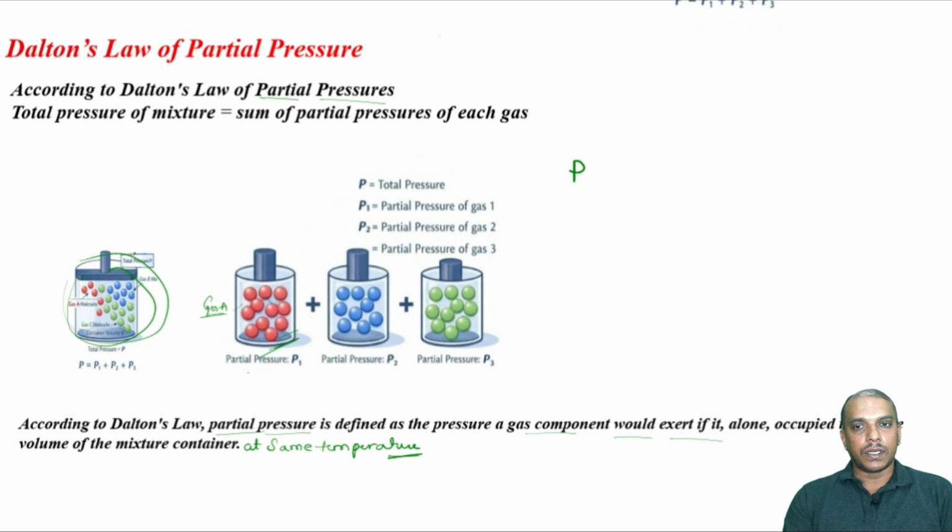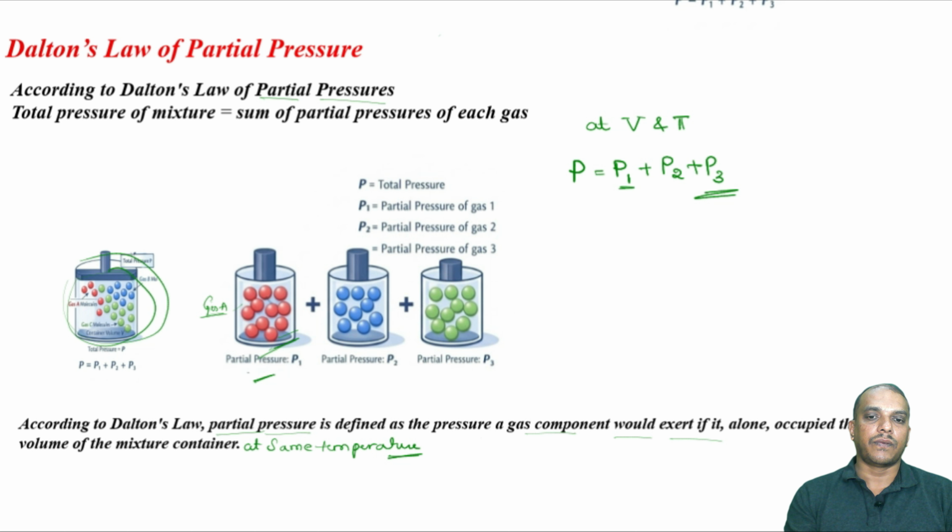So, total pressure will be equal to the sum of these partial pressures. P1 indicates the partial pressure of this gas plus P2 plus P3 here. Very important, at the same volume. So, the volume of the container should be the same and temperature is the same. The partial pressure of each constituent is defined as the pressure the gas component would exert if it alone occupied the entire volume. So, the total pressure will be the sum of all partial pressures.